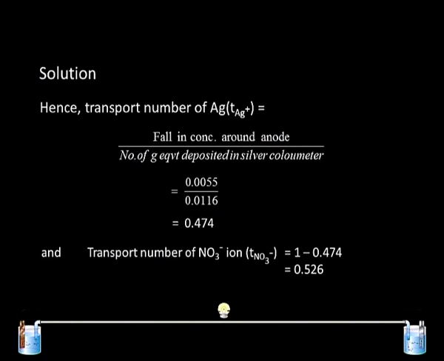The transport number of silver ion is the fall in concentration around the anode divided by the number of gram equivalents deposited in the silver coulometer. So, this term is 0.0055 divided by 0.0116, which turned out to be 0.474, and as we subtract from 1, we can get the transport number of nitrate ion, that is 0.526.